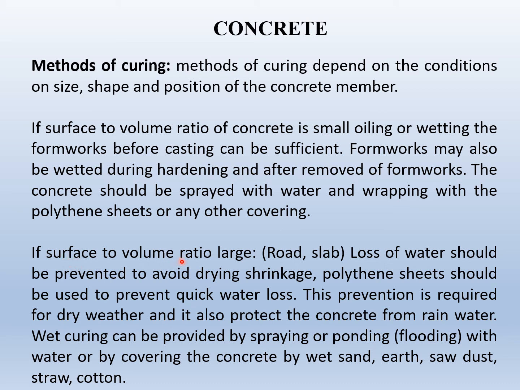If surface to volume ratio is large, loss of water should be prevented to avoid drying shrinkage. Polythene sheet should be used to prevent quick water loss. This prevention is required for dry weather, and it also protects the concrete from rainwater. Wet curing can be provided by spraying or ponding with water or by covering the concrete with wet sand, earth, sawdust, straw, cotton, etc.